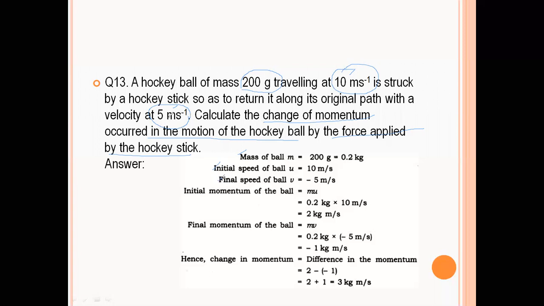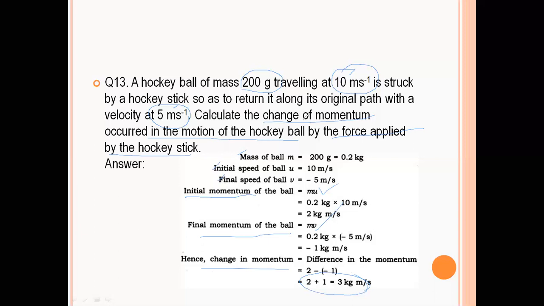Because it is changing to the opposite direction. So initial momentum is m into u. Final momentum is m into v. And change in momentum is the difference in the momentum, that is initial minus final, and this is your 3 kg meter per second. That is the change in momentum of an object.